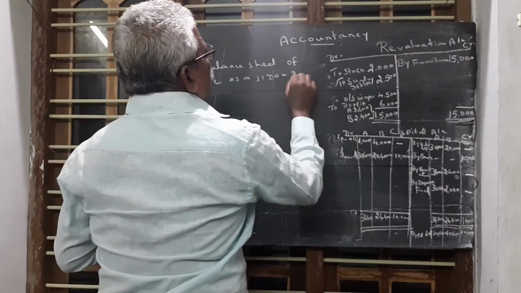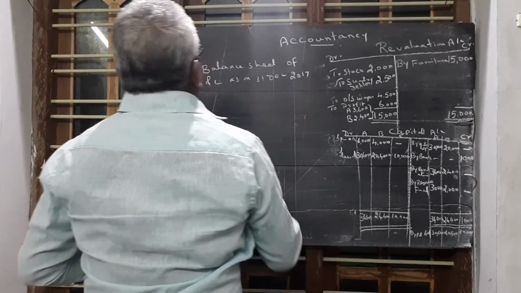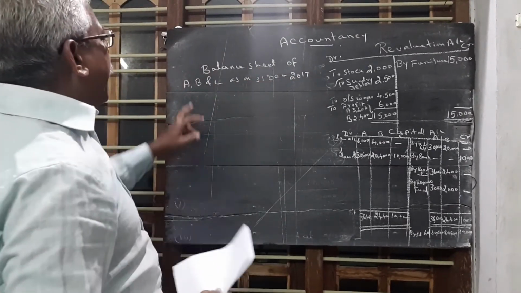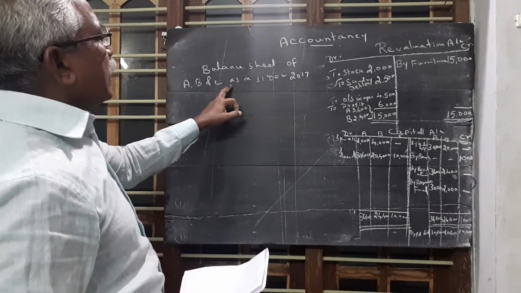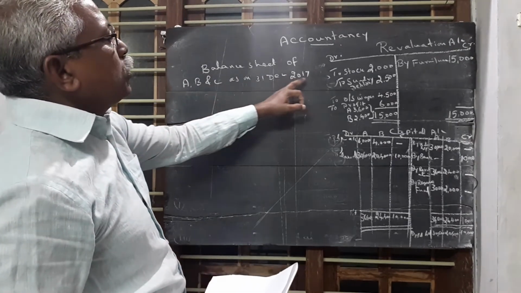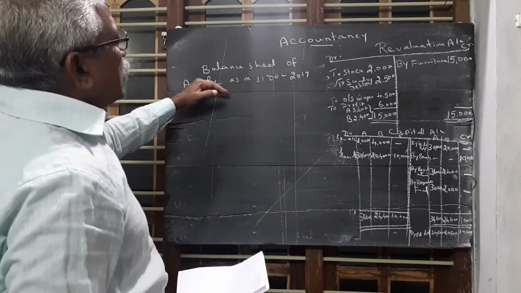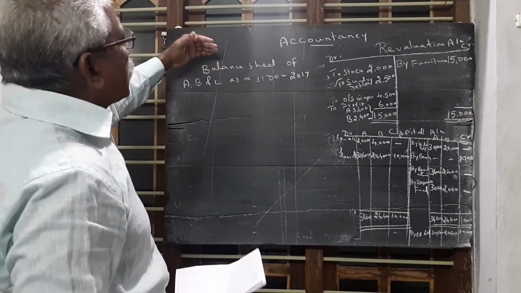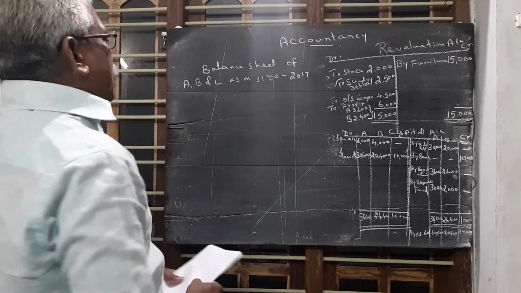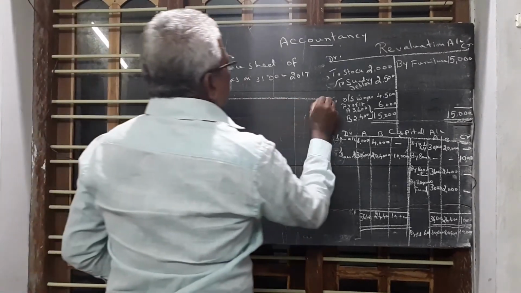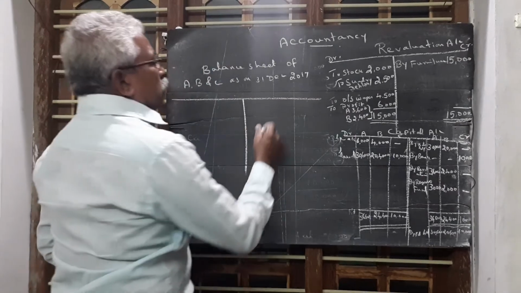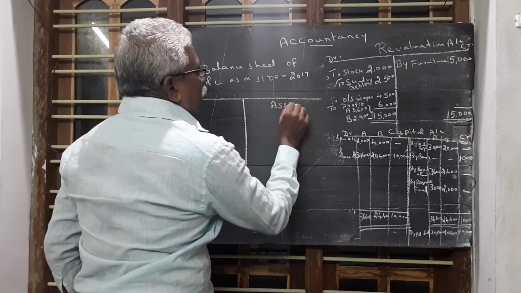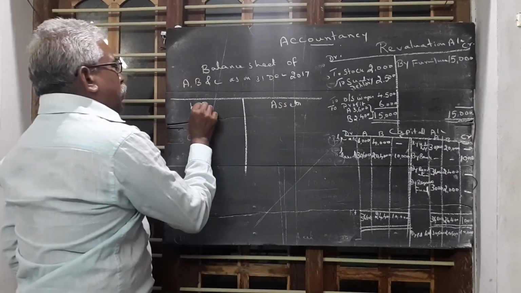C is also admitted, so C's name also comes in the new balance sheet. This side is the asset side. This side is the liability side.